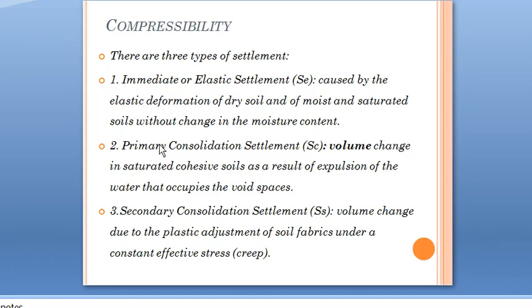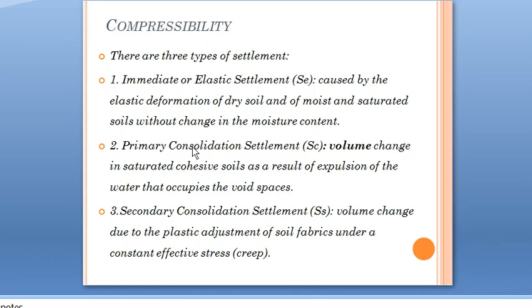Okay, and second one, after this elastic deformation, what will occur? The water from the voids will be expelled out, and that is known as primary consolidation settlement. Here the volume change in saturated cohesive soils is a result of expulsion of water that occupies the void space, that is known as primary consolidation settlement. And in primary consolidation settlement, pore water is expelling out from the voids.